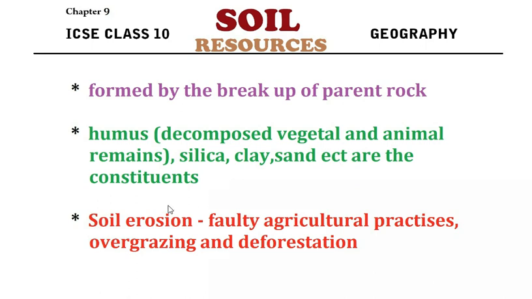Then, one common term that is always heard in relation to soil is soil erosion, the removal of topsoil. It affects us because one of the major activities, that is agriculture, fully depends on soil. So soil erosion will lead to a reduction in the fertility of the soil, and it will affect agriculture. So soil erosion is another common term, and we will be studying in detail about soil erosion in this lesson itself. Soil erosion can be caused because of these three main reasons: faulty agricultural practices, overgrazing, and deforestation. But we can overcome all these through scientific methods.